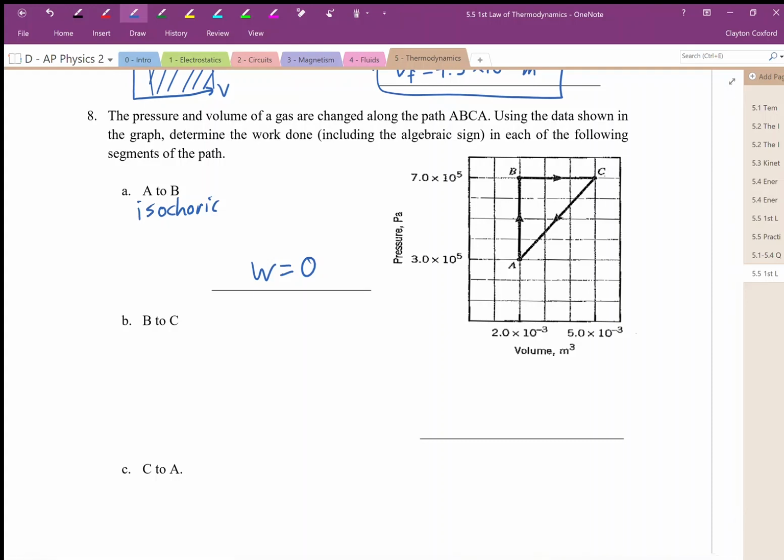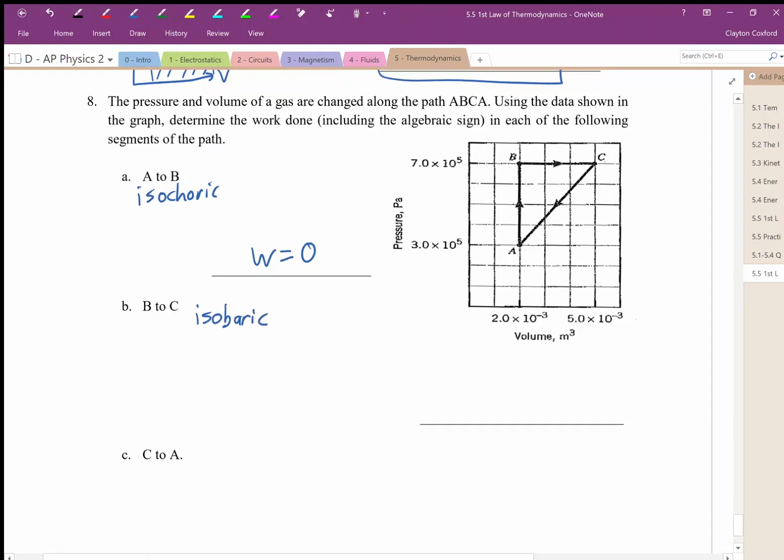Okay, let's go from B to C. B to C is an isobaric process. We are maintaining constant pressure. For an isobaric process, the work is equal to the area under that graph, or negative P delta V. When we have an increase in volume, this should be work done by the gas. It should be negative work, which we will end up with.